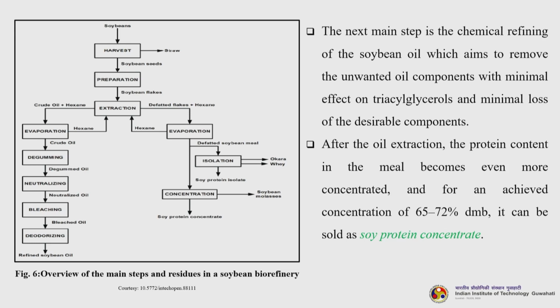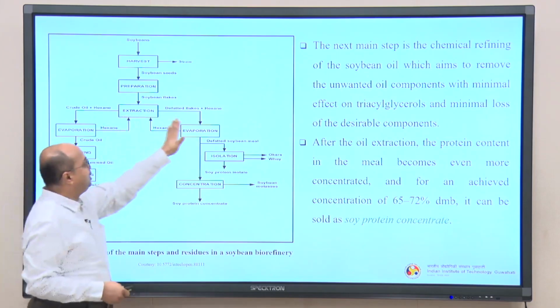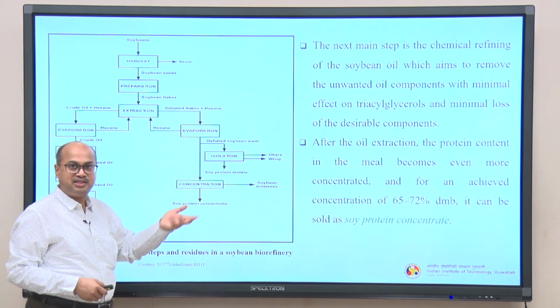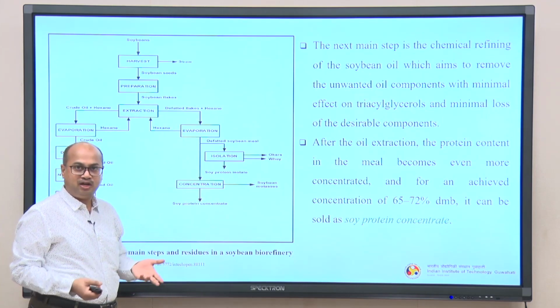So, from here there are two separate processes: extraction and most of the value added products. Crude oil plus hexane, we get evaporation, hexane recycle, crude oil, then it goes to degumming, you get degummed oil, you send to neutralization, you get neutralized oil, goes to bleaching, you get bleached oil, deodorizing, you get the final refined soybean oil. Now, the defatted flakes, that means the flakes from which the oil has already been removed,